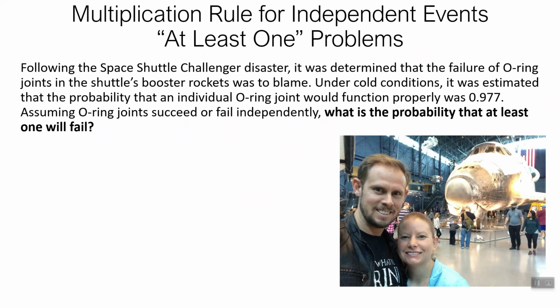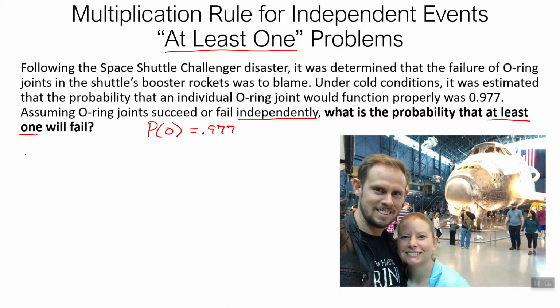All right, so now "at least" problems. So we're still looking at the multiplication rule, independent events, but now we're going to do "at least one." So we got the same situation happening. The probability that it works is 0.977. They fail independently. What is the probability at least one will fail?